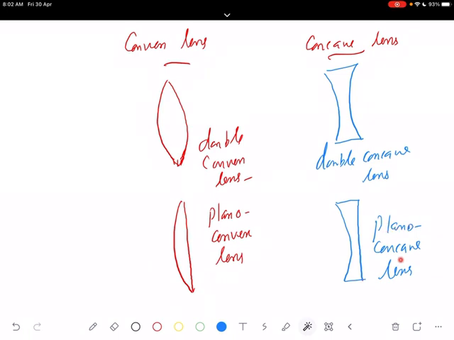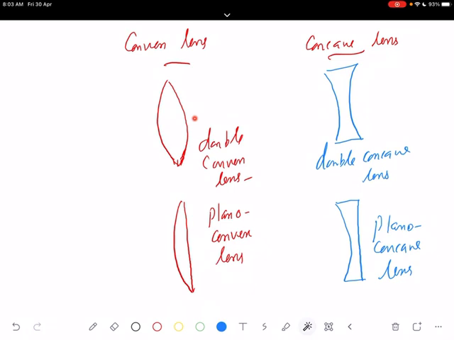So a lens is a transparent medium, made of glass, bound by two surfaces, of which one or both are spherical, forms a lens. I think it is clear now.